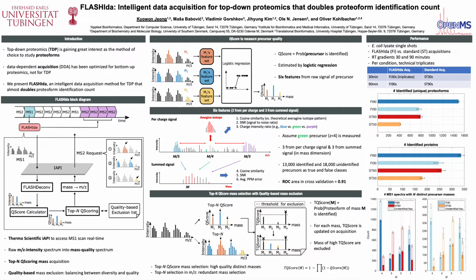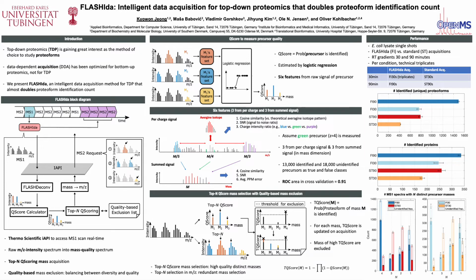On the right side box, the quality-based exclusion is illustrated. FLASHIda keeps the total Q-score, or TQ-score, for each mass acquired over a short retention time duration. TQ score of a mass is the probability that at least one of the MS2 spectra from the mass is identified, or equally, the probability that the proteoform of the mass is identified. If it has been identified already, it should be excluded from the acquisition, so any masses of high TQ scores are excluded from the acquisition for a given time.